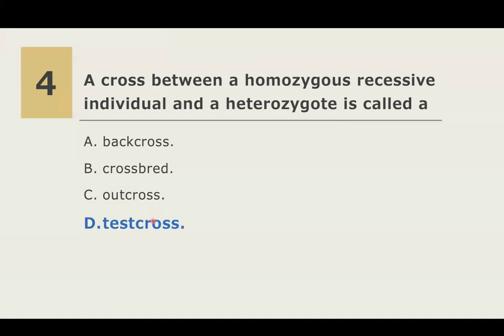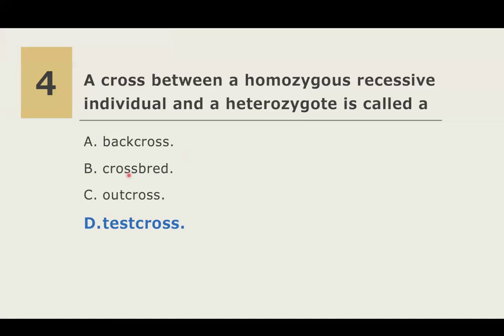A test cross is used to determine if an individual showing the dominant trait is homozygous or heterozygous. To do that, we cross it with a homozygous recessive individual. Option A, backcross: from the term back, it involves mating of the offspring with the parent, or it could also be mating the offspring with a genetically similar individual, similar with the parent.